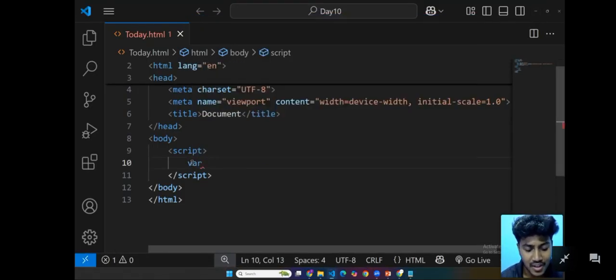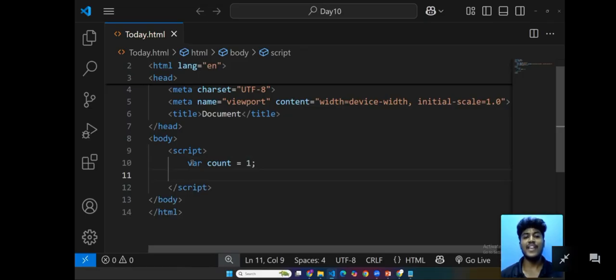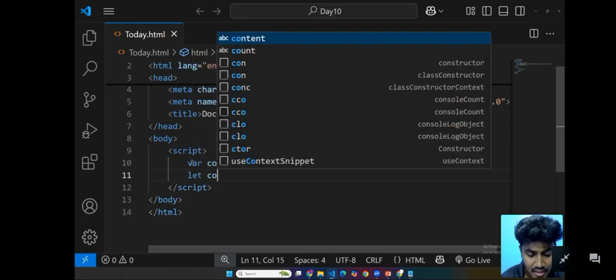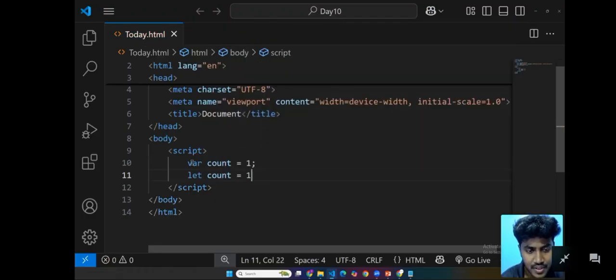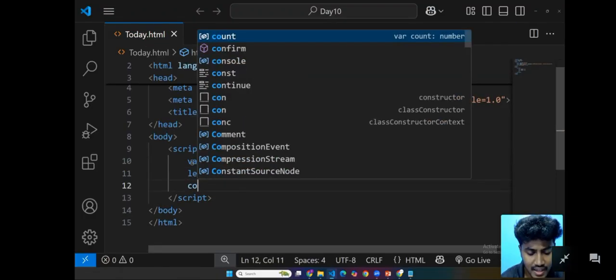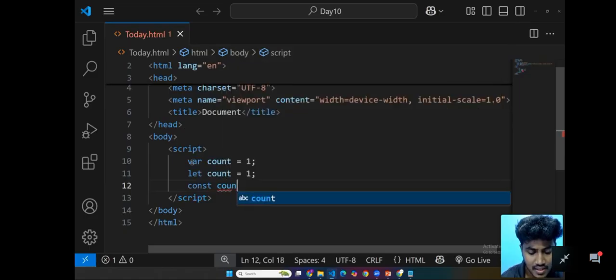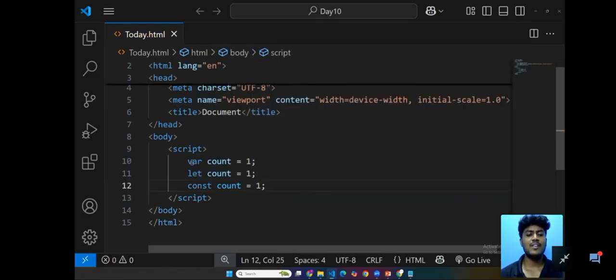var count equal to 1. We can use var, and then we can use let also, and then we can use const also. So why is there no error? All three names are the same. For example, 1, 2, and then 3.